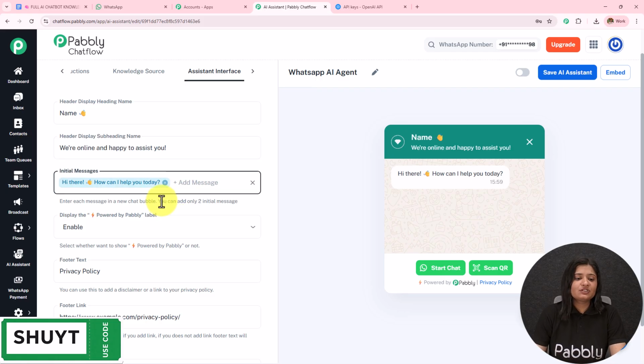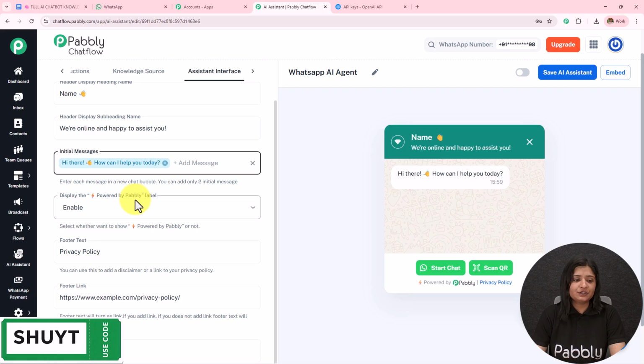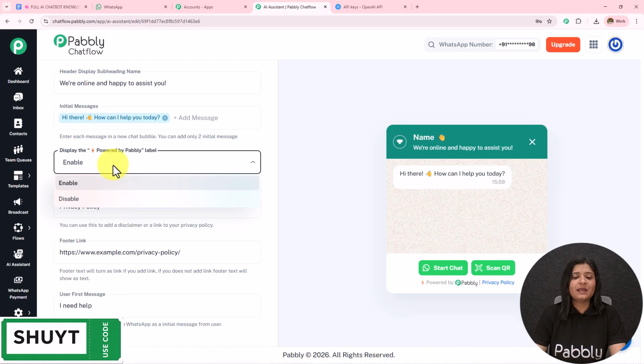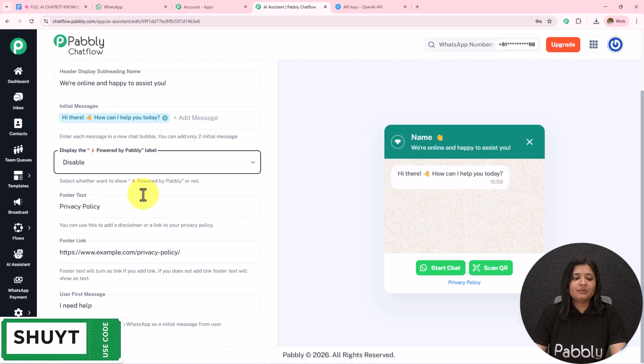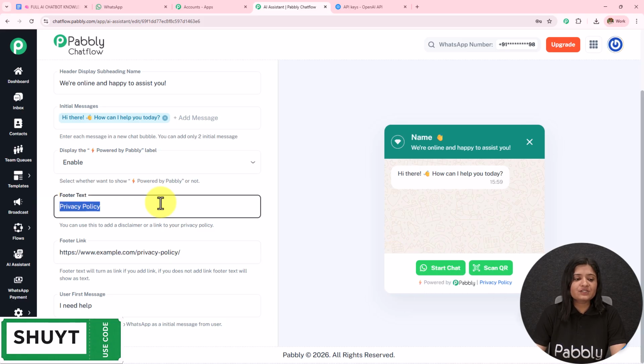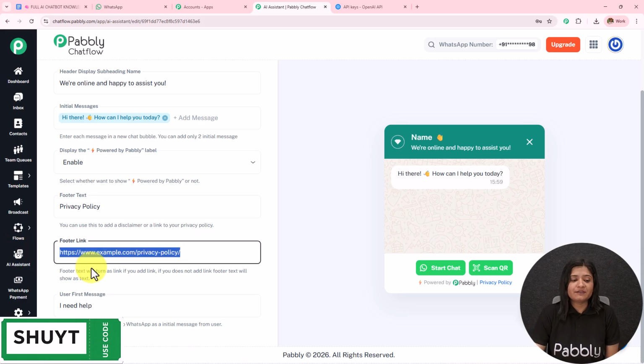Then we have these initial messages, where I have added one initial message. You can add two initial messages, using which your AI agent is going to reply to the user. Then we have this display "powered by Pabbly" option, which I have kept enabled. If I disable this, it will be removed from here. Then we have this footer text, where I have added privacy policy, and in the footer link I have added the link to the privacy policy.